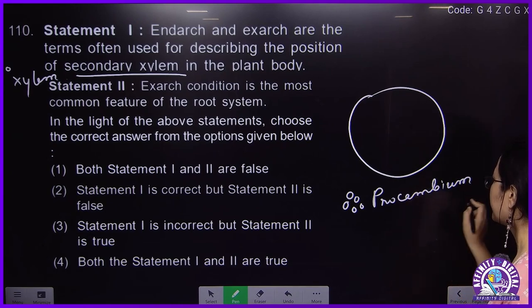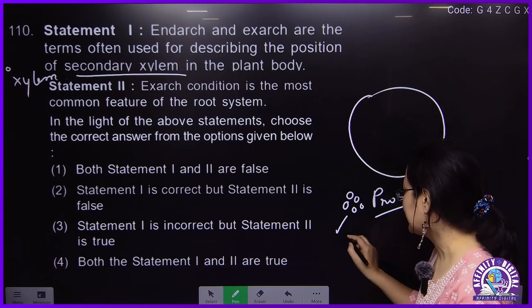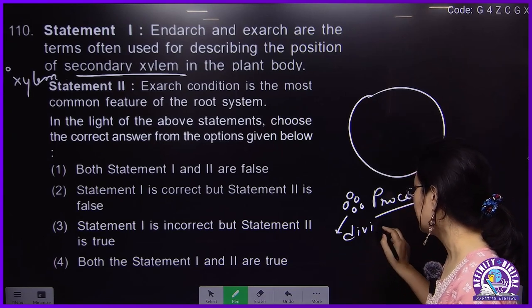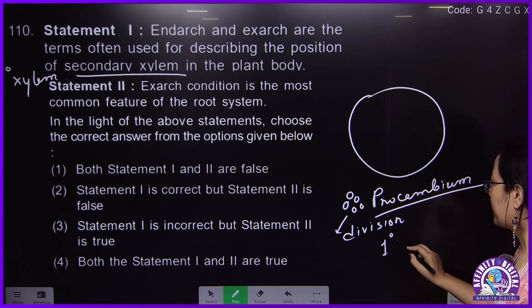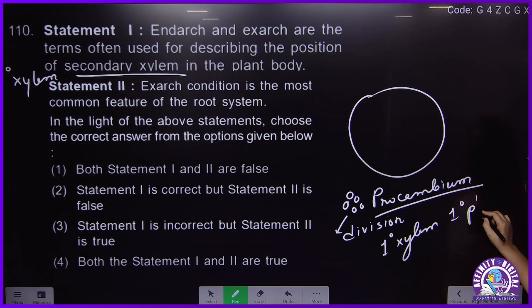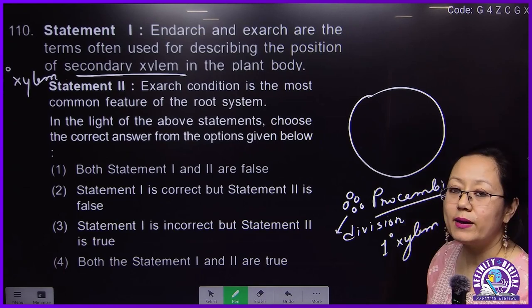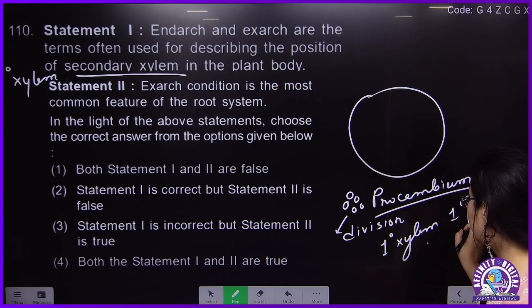This procambium will undergo division and form primary xylem and primary phloem.